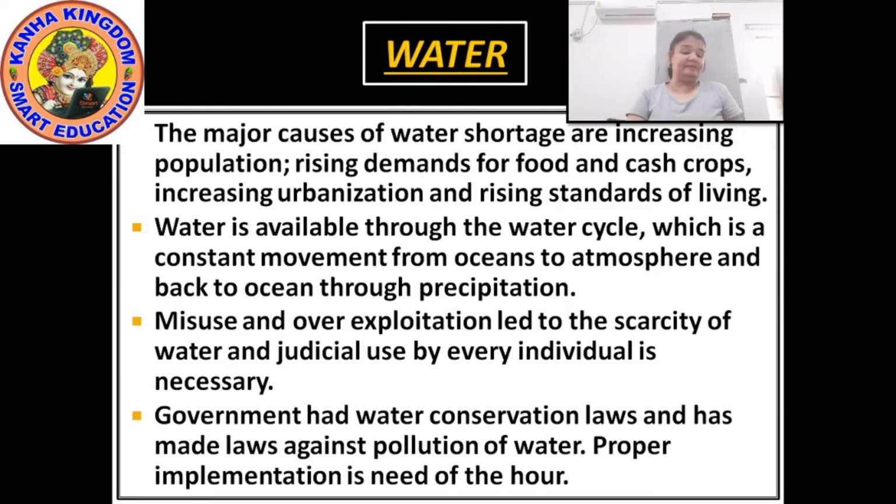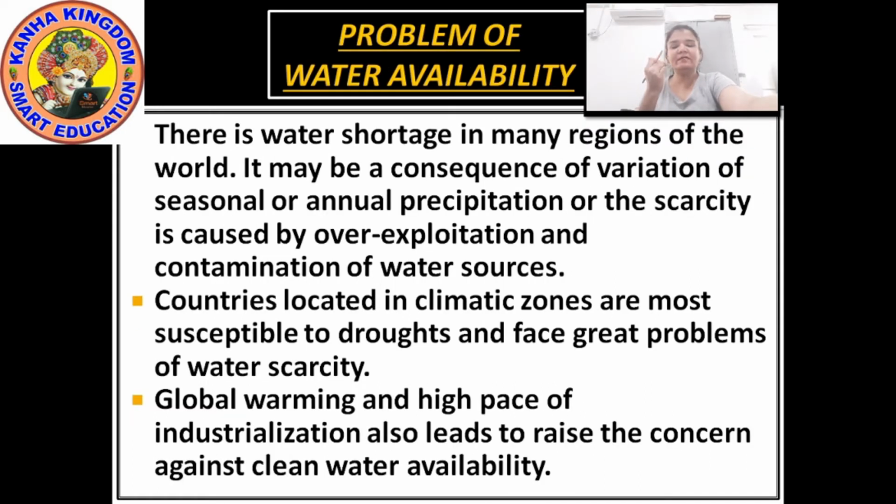Okay, next let's see about the problem of water availability. What kind of problems are we facing? There is scarcity of water in many regions of the world. Everywhere the water availability is not the same, or you can say not equal.